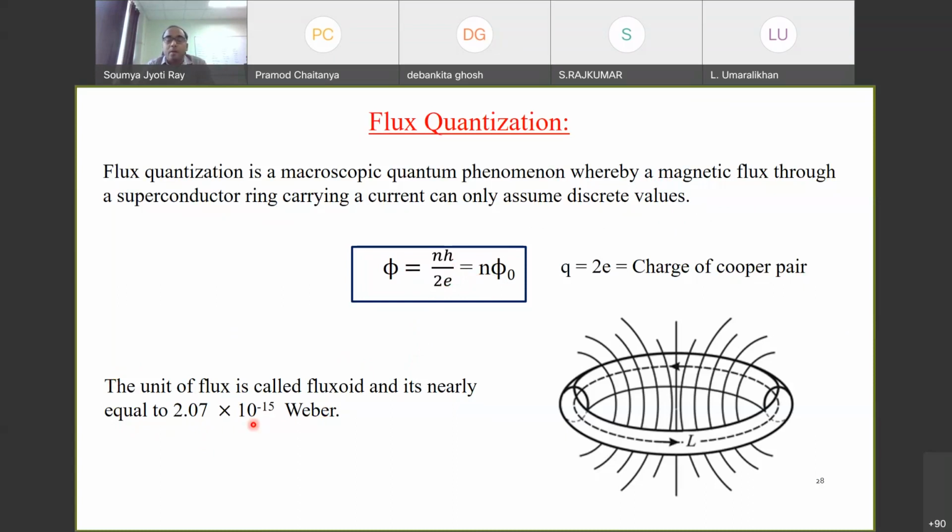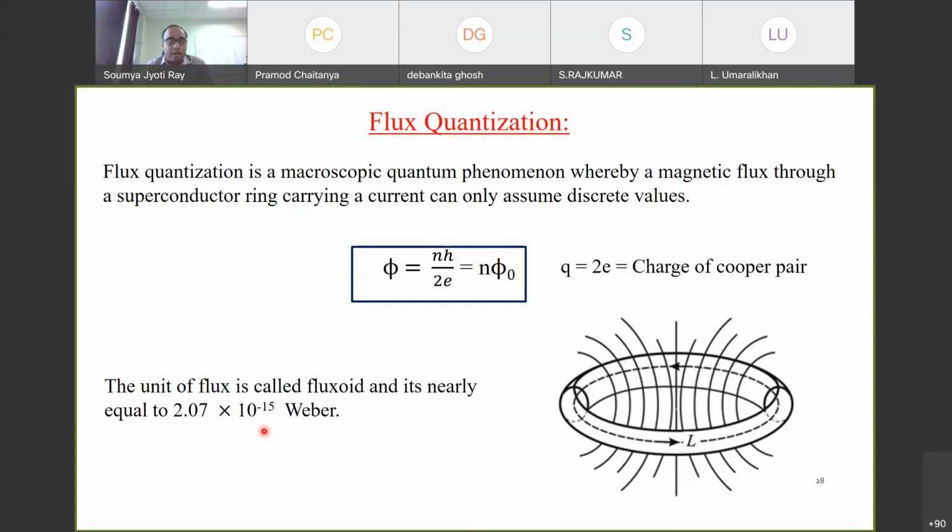So what it simply says is that if I want to have a magnetic field, then there has to be some magnetic flux. And the lowest amount of magnetic flux that is possible is this phi naught, which is 2.07 times 10 to the minus 15. Okay, and we will see later how the SQUID magnetometer makes use of this. It is able to measure this single fluxon, or this phi naught. That is why it is basically the most sensitive magnetometer available to the present day.